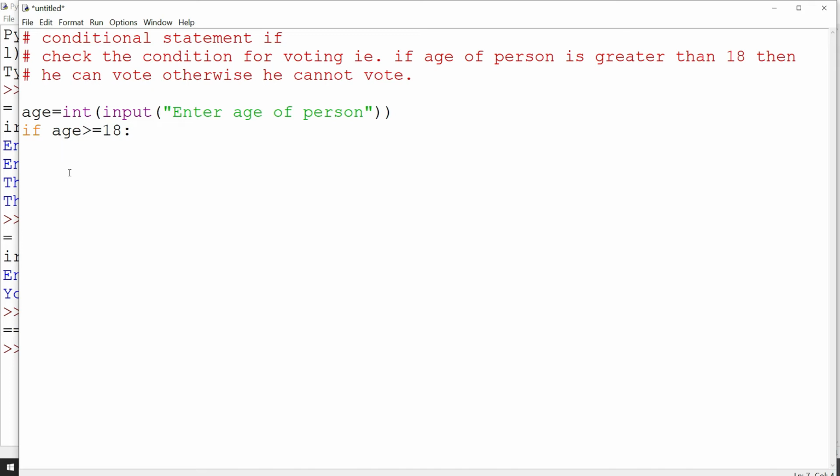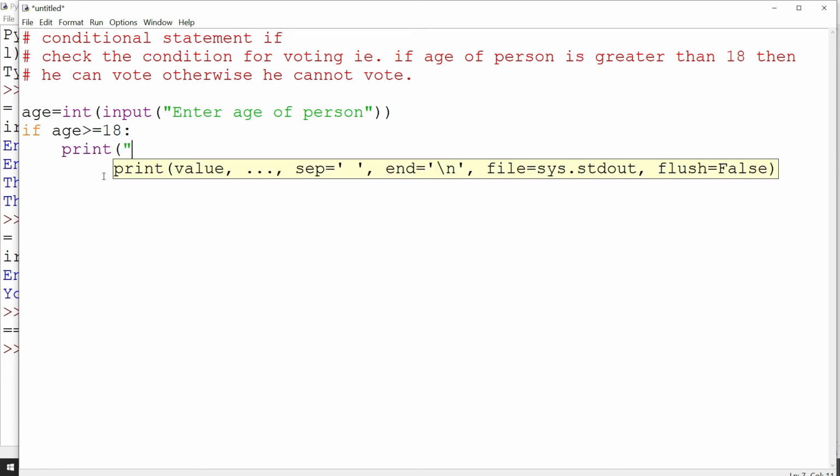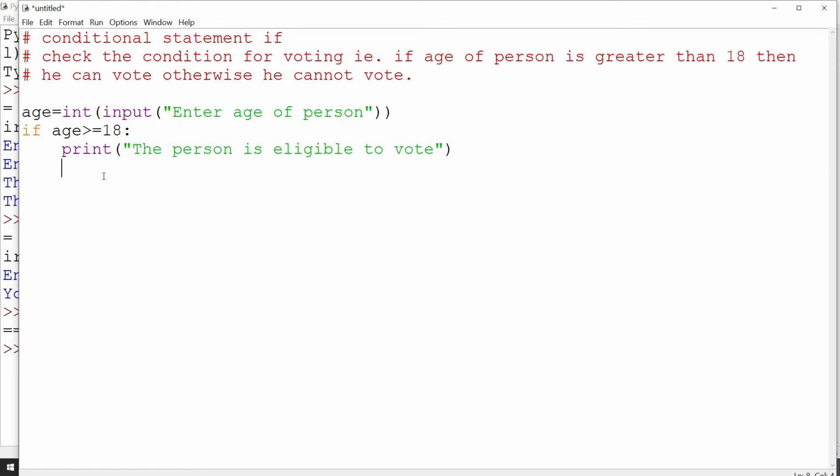Indentation is used in Python for defining the structure: if this condition is true, meaning the age of a person is greater than or equal to 18, then what will happen? Then we have to print the person is eligible to vote, like this.